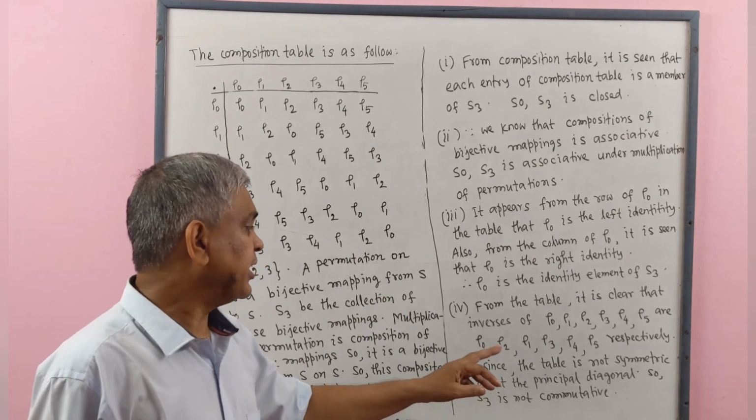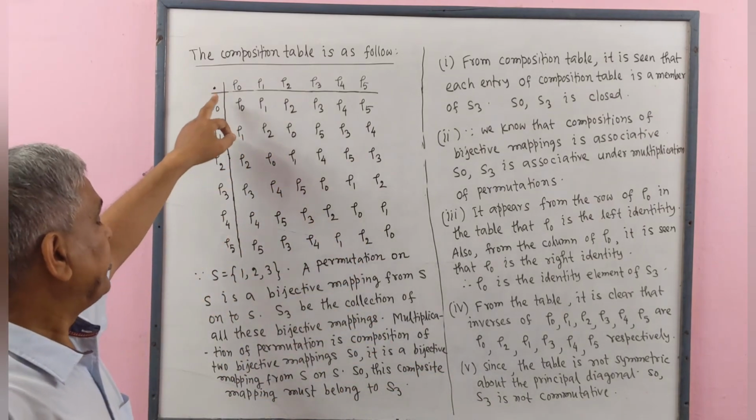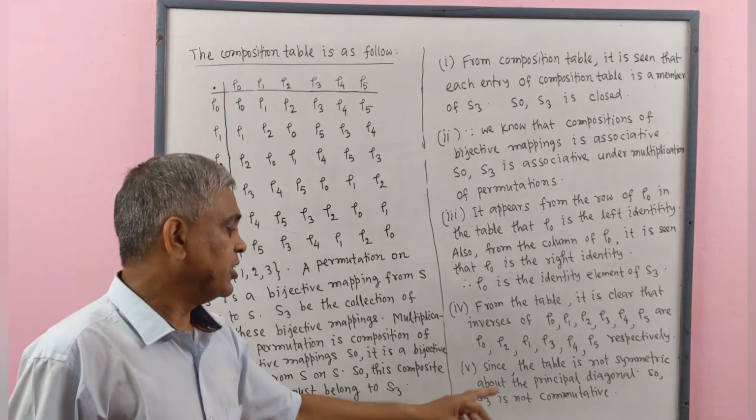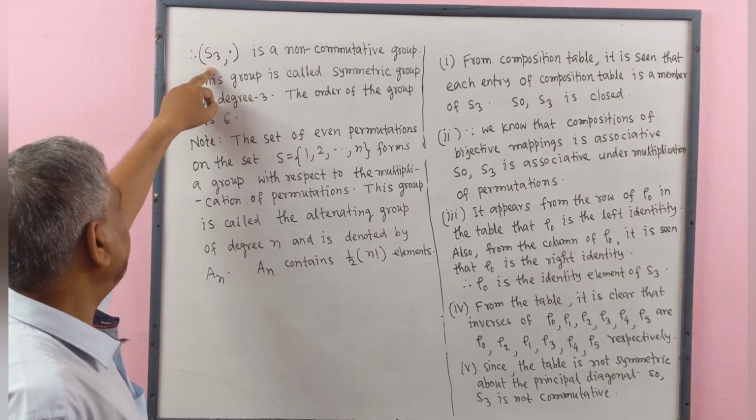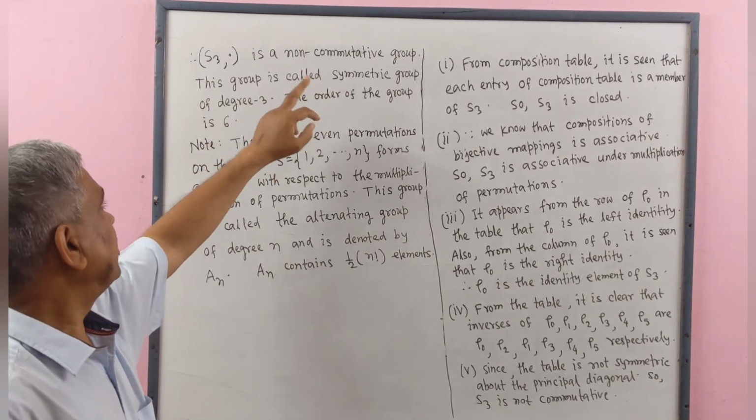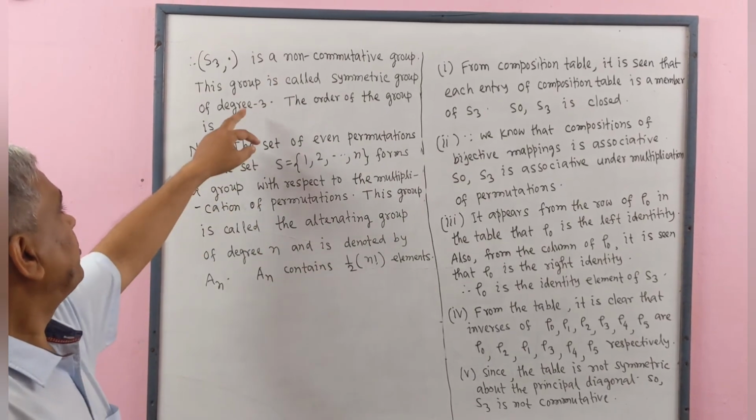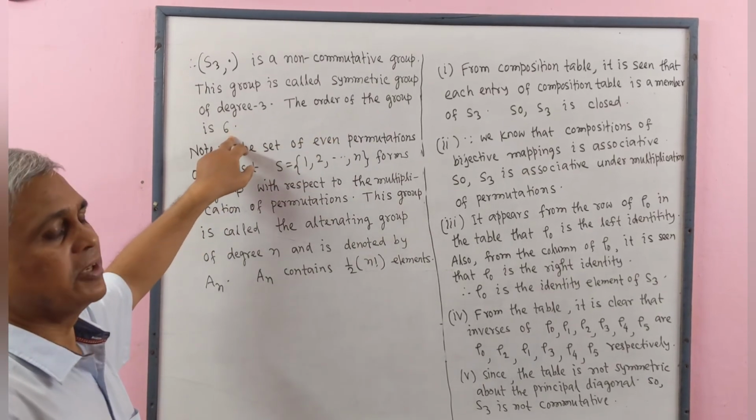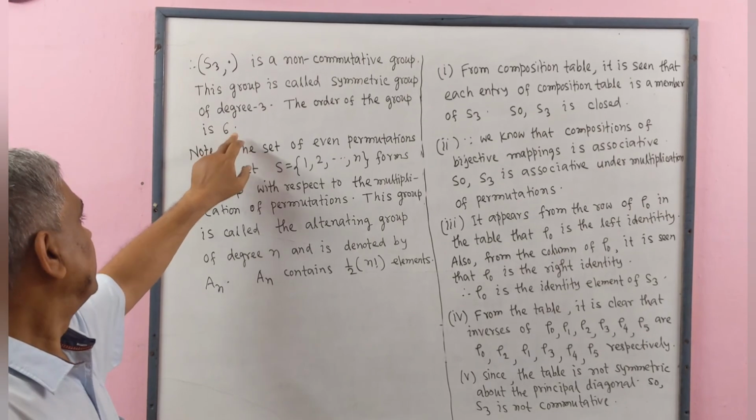Number 5, since the table is not symmetric about principal diagonal, therefore S3 is not commutative. Therefore S3 with binary composition multiplication of permutations is a non-commutative group. This group is called symmetric group of degree 3. The order of the group is 6. That is, number of elements in S3 is 6.